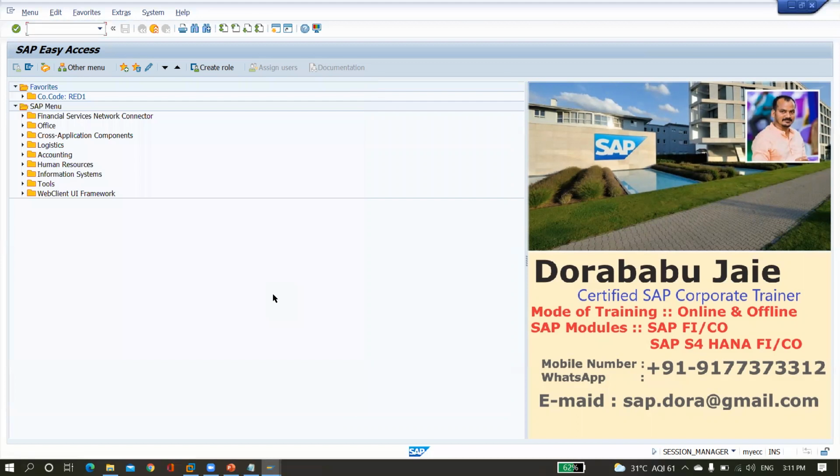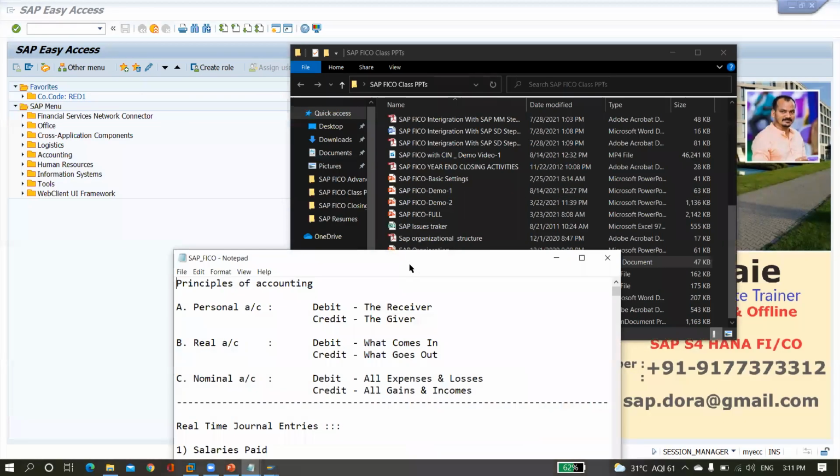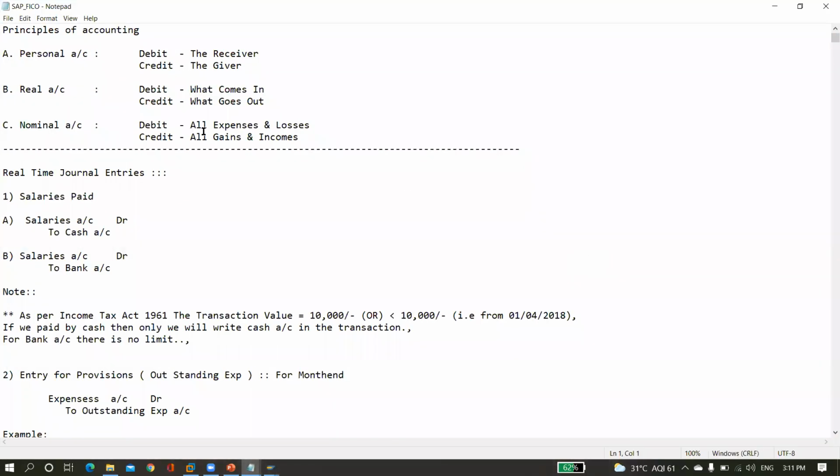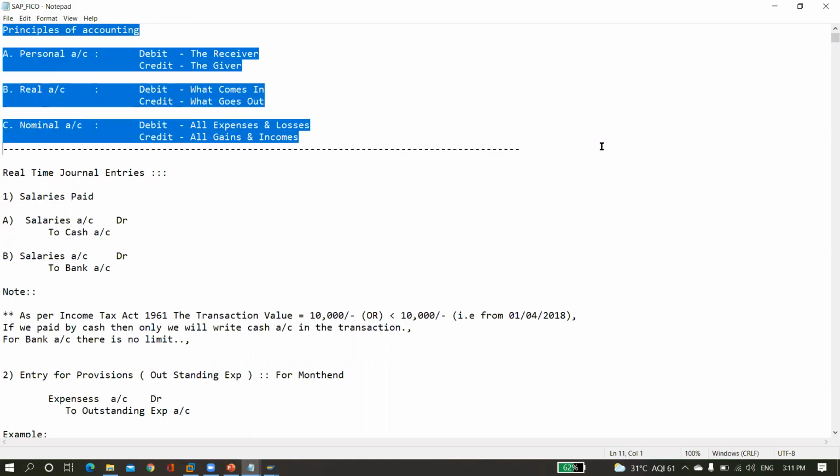Continuation: for 2 or 3 classes, I will go with basic accounting, just for reference purposes. All accounting entries are very important from the real-time point of view and from the entry point of view also. I will start with basic accounting concepts like the principles of accounting or golden rules of accounting.